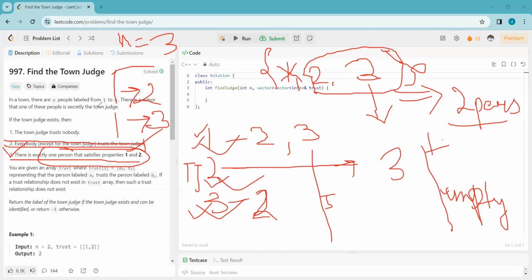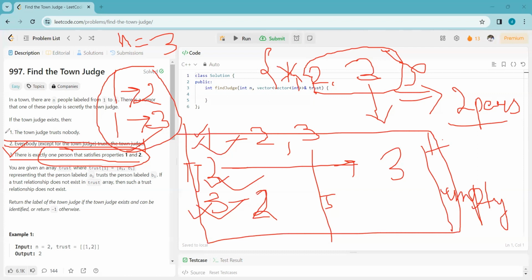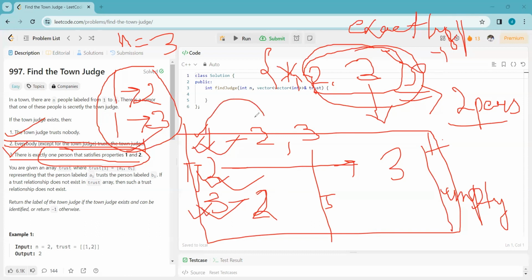So once we insert this trust in a map and check the first condition, if there still exist more than one candidate in the list, that means there cannot be a town judge. And if there exists exactly one candidate, then there is still a possibility that that person is the town judge, exactly one person. After that, we can check for each person except the town judge whether that person trusts the candidate or not.